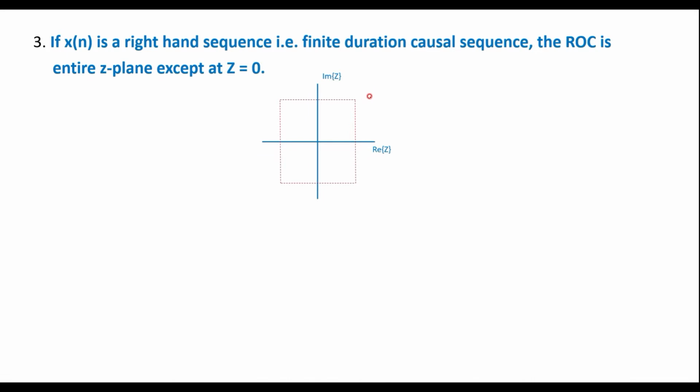Here we can see that, say this is Z plane and this is the origin. Here the ROC is the entire Z plane except 0. That is, except this point, the entire plane is ROC. So we can say that this is ROC in the Z plane when the sequence x of n is right hand sequence.